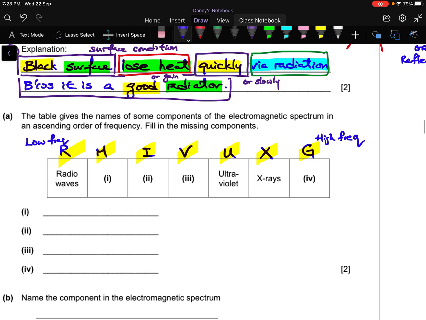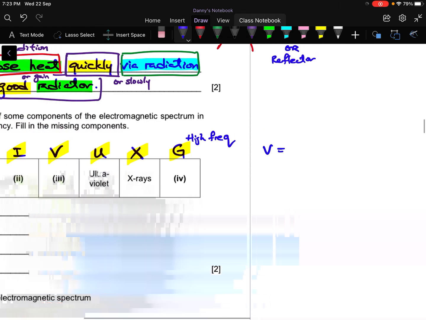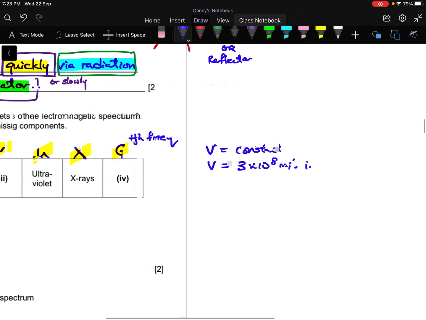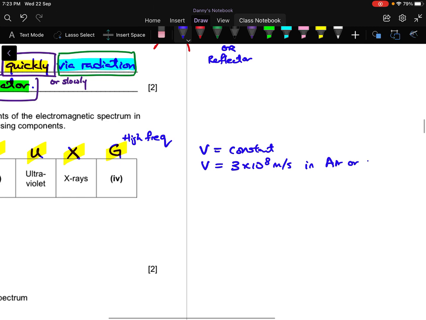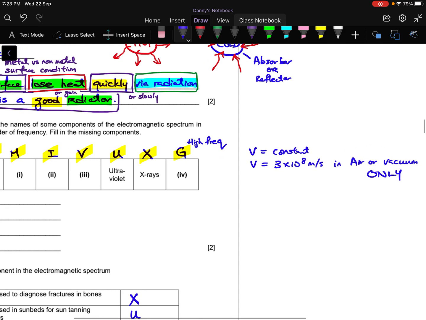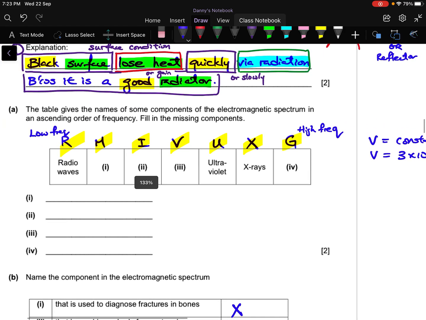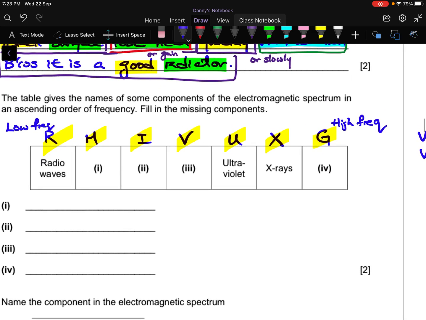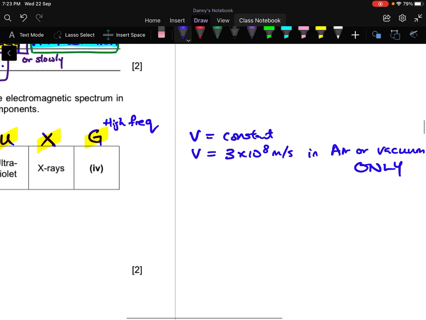Now, for the EM spectrum, the waves travel at the same, constant speed. This v you need to know, it is 3 times 10 to the power of 8 meters per second. This is in air or vacuum only. This means that if you send all these waves into glass, all 7 waves will travel at different speeds.